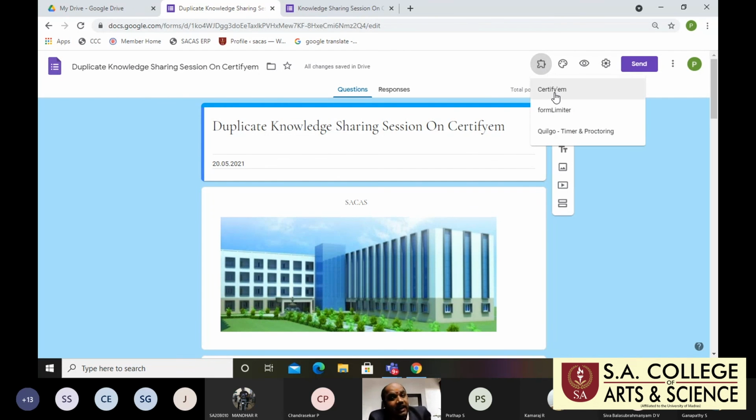So I have already installed three apps. One is Certify-M, second is Form Limiter, third is Quiglo Timer. First one is Certify-M.